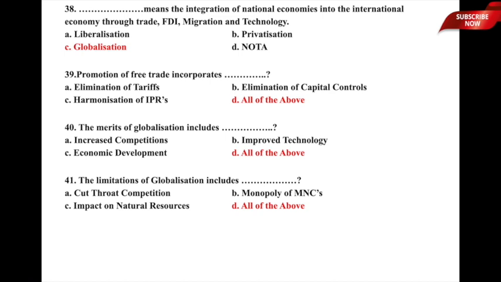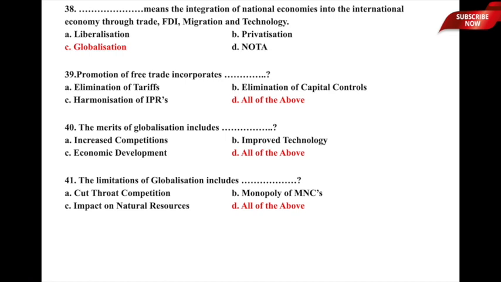The merits of globalization include dash, and the underlying options are A, increased competition, B, improved technology, C, economic development, and D, all of the above. The merits of globalization include what all things? So, here all these three points are talking about the merits of globalization. That means it increases competition, it also improves the technology or production patterns, and also helps explicitly in economic development. So, option D, all of the above, is the correct answer to this particular question. Let us now move to the last question in this session.